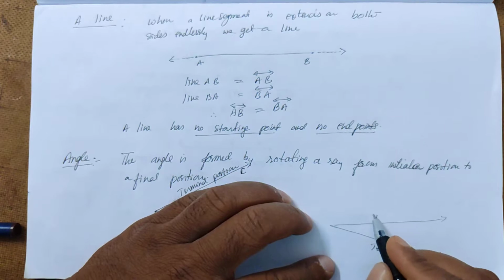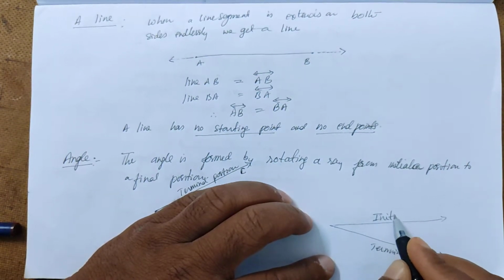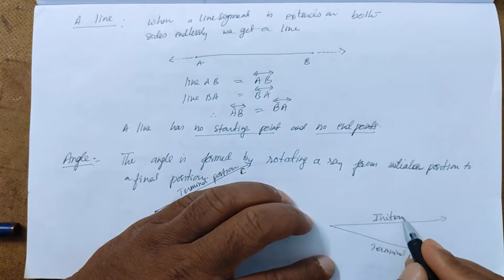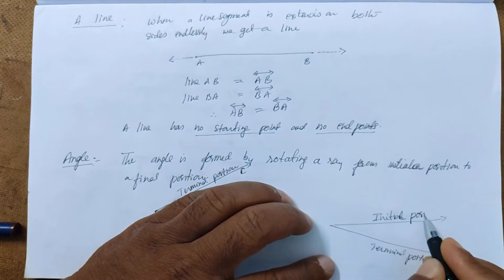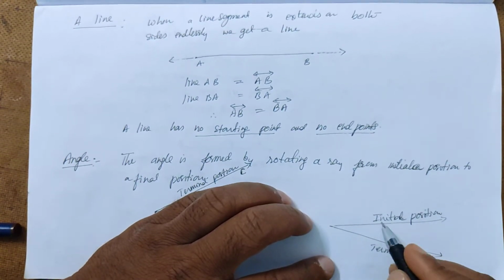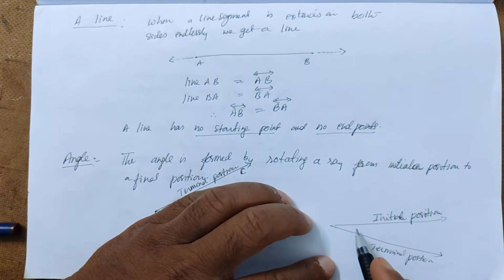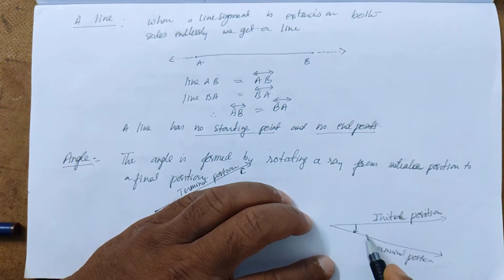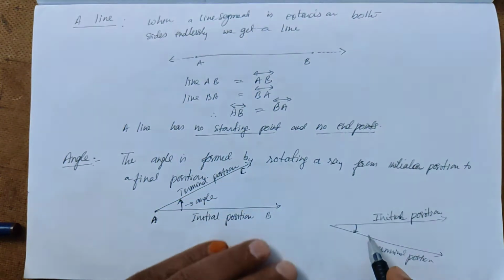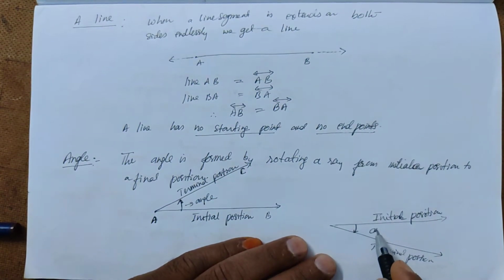This is the initial position and this is the terminal position. So this is the direction of rotation. So it is also an angle.